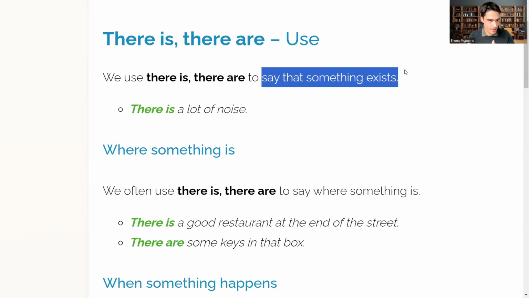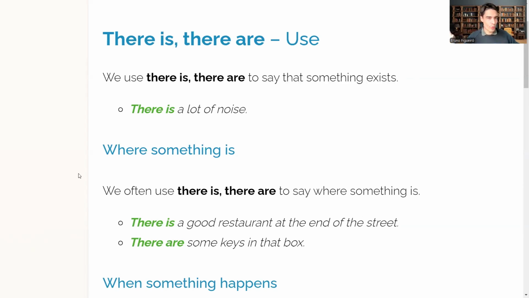Things that exist. The most common mistake is to use the verb have. For example, "I have a car in the garage." That is incorrect. There is a car in the garage. Exists: there is, there are.